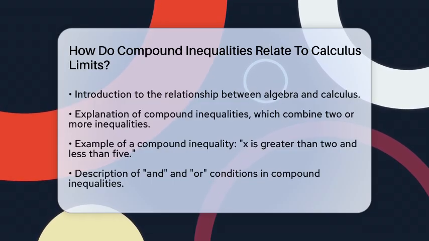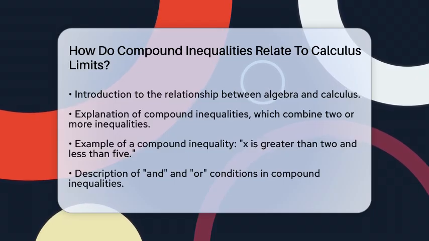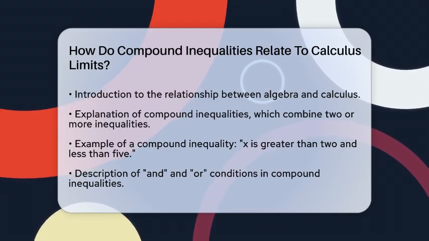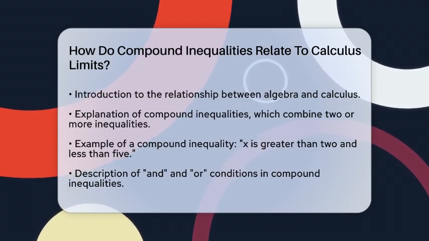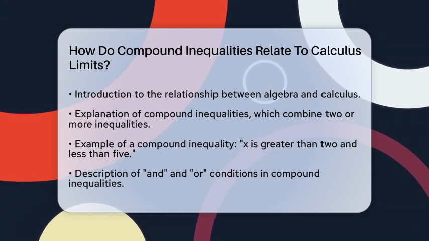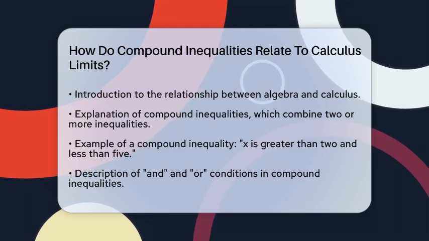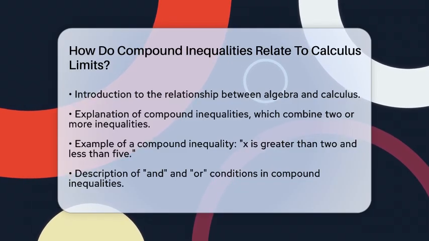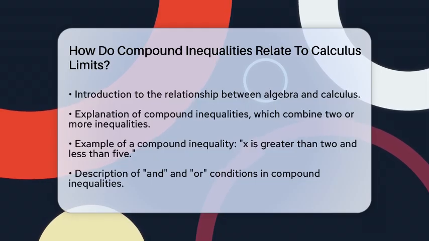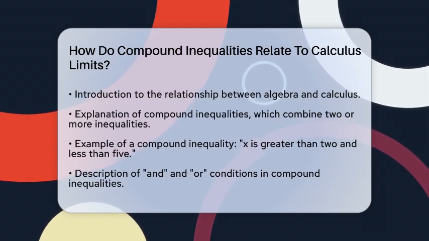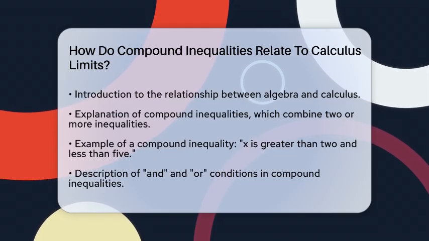First, let's break down what compound inequalities are. A compound inequality combines two or more inequalities using "and" or "or." For example, if we say x is greater than 2 and less than 5, we are defining a range for x. This means x can only take values between 2 and 5. The "and" condition requires both parts to be true at the same time, while the "or" condition allows for at least one part to be true.